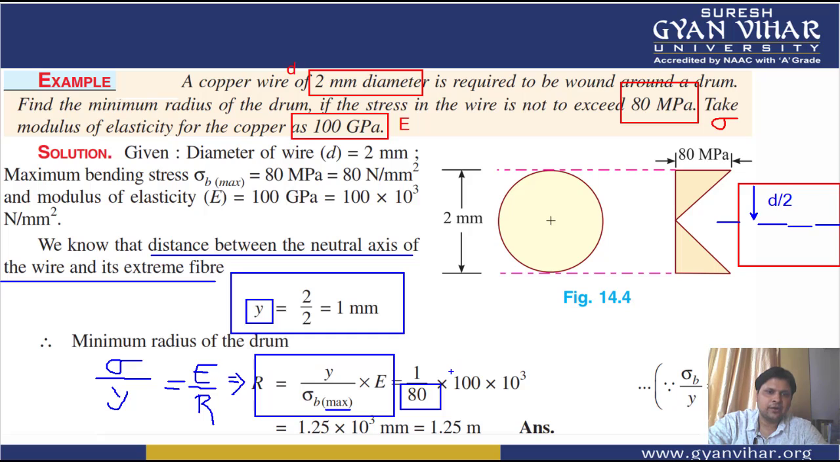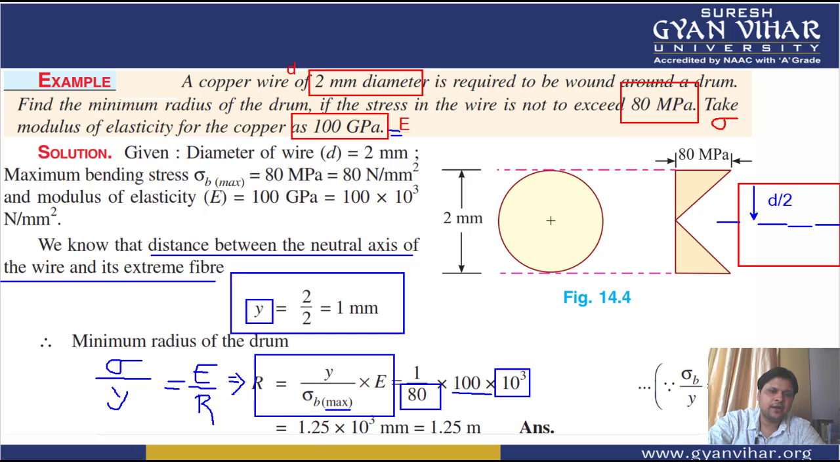Then you have the value of modulus of elasticity as 100 gigapascal. This has to be changed because it is in gigapascal. This means it is equal to 10 to the power 3 megapascal. So you will have to multiply this value with 10 to the power 3.